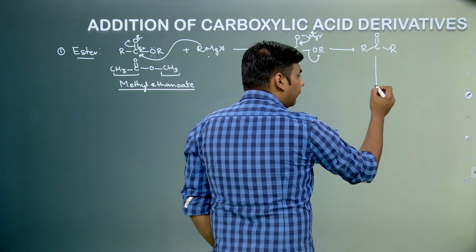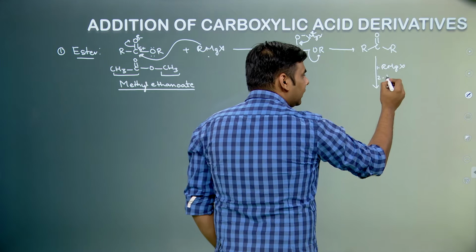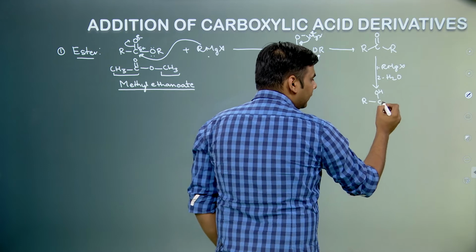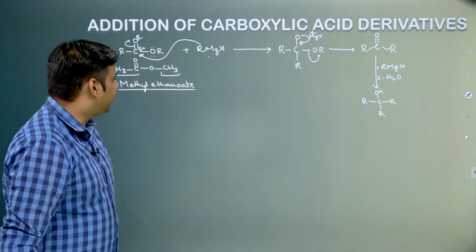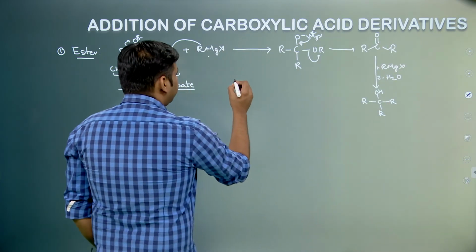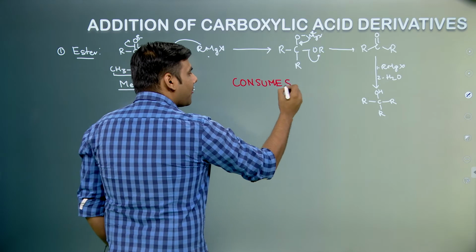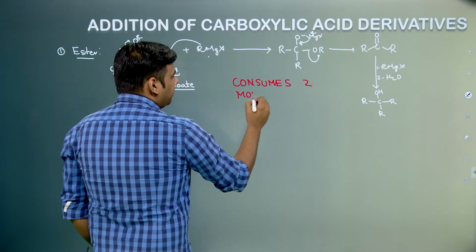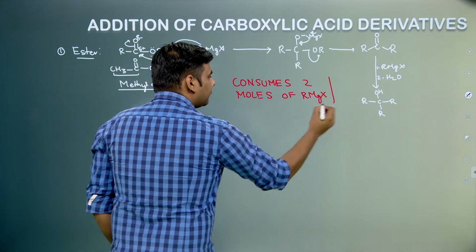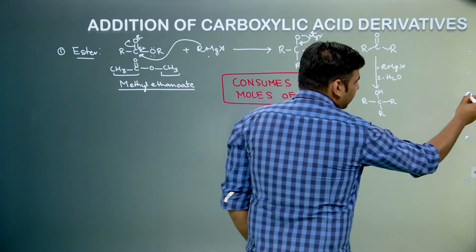Because there is a development of a carbonyl group, this can undergo reaction with another Grignard reagent, and in the second step, if we carry out the acidic hydrolysis or the acidic workup, we would get an alcohol. So basically if you look at this reaction, ester consumes 2 moles of Grignard reagent. I hope this is clear to everyone. Let us try 2-3 questions on this.